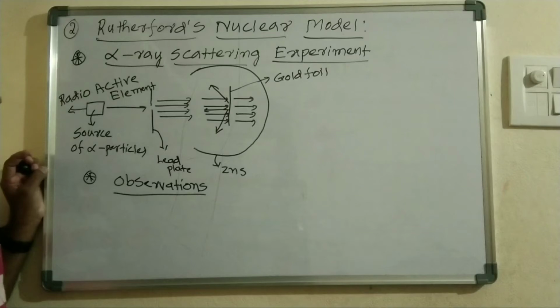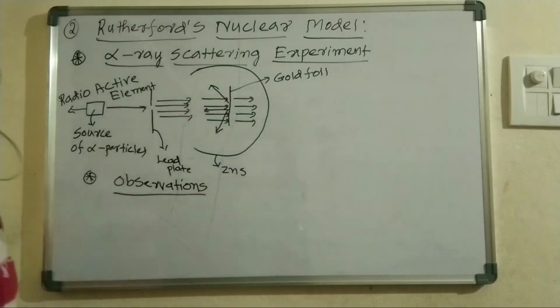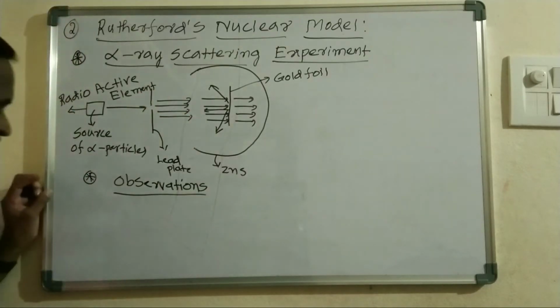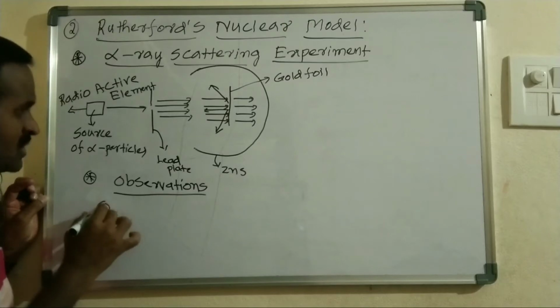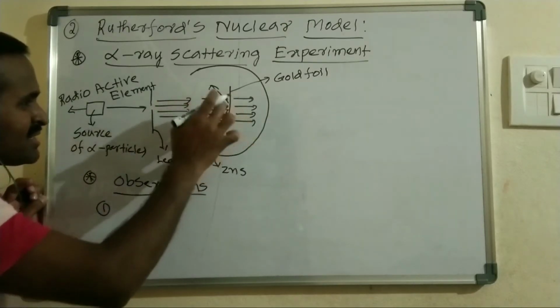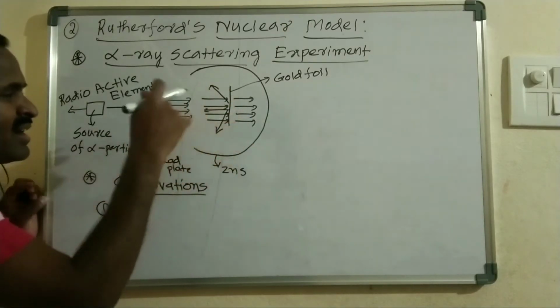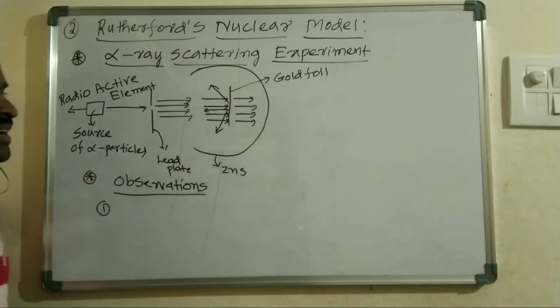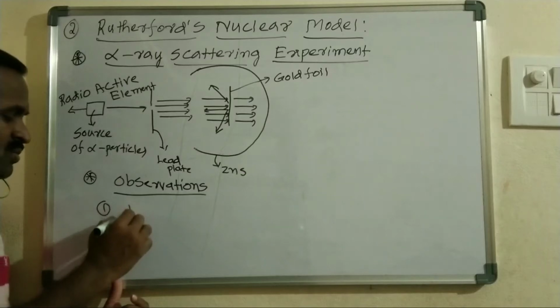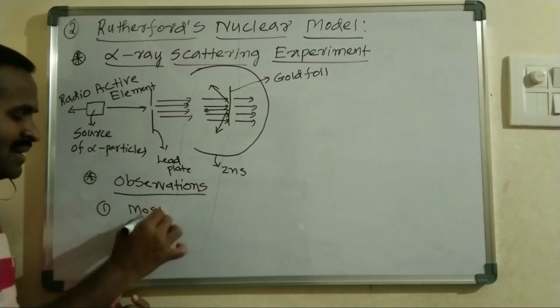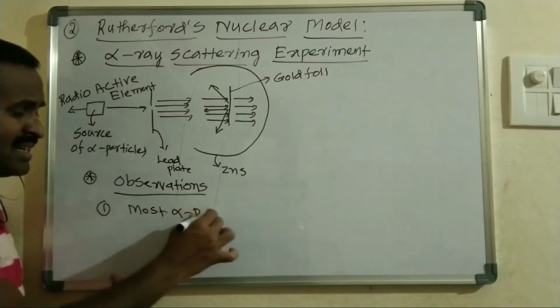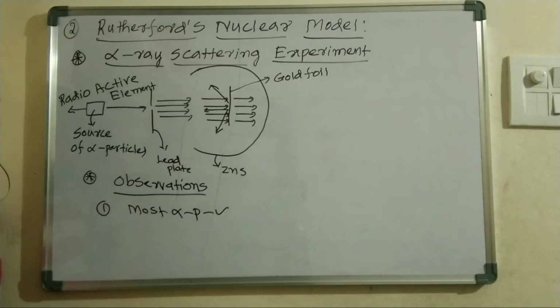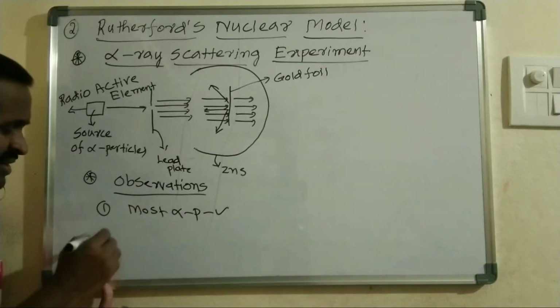Observations made by Rutherford during this alpha ray scattering experiment. The first observation is that most of the alpha particles striking the gold foil pass directly through the gold foil without any deflection or deviation.